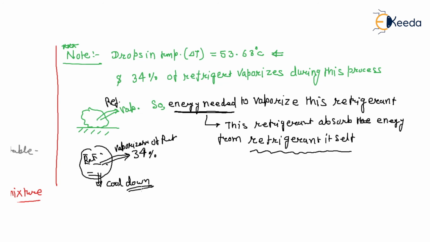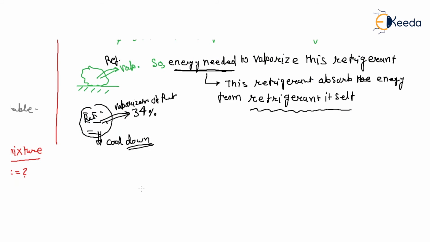right? So in the case of a throttling valve, there is no heat transfer. Why? Because there is no source. This is your refrigerant. Suppose this is a tube and there is a refrigerant; the refrigerant takes heat to vaporize.